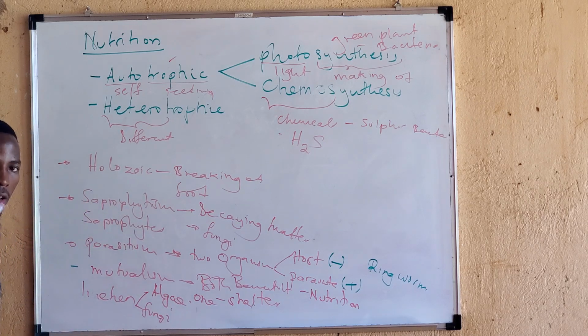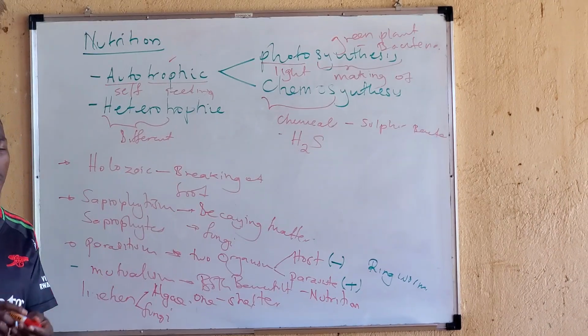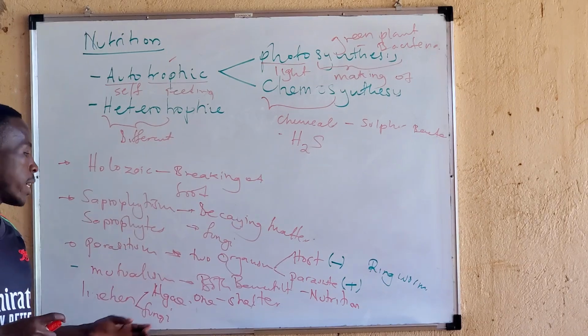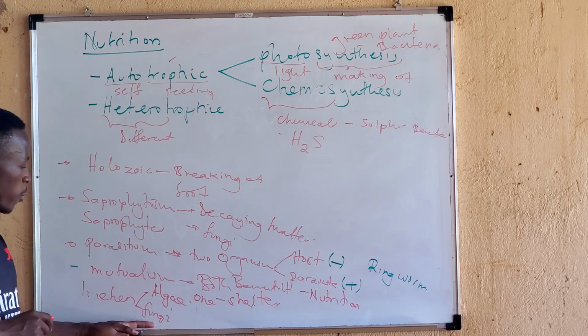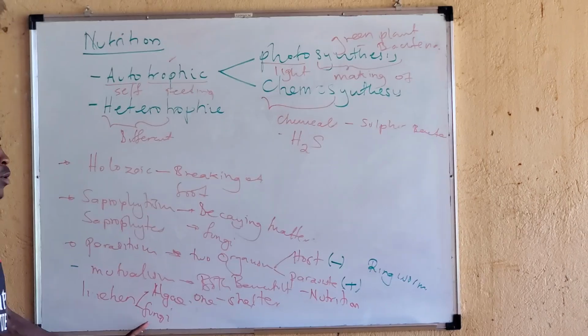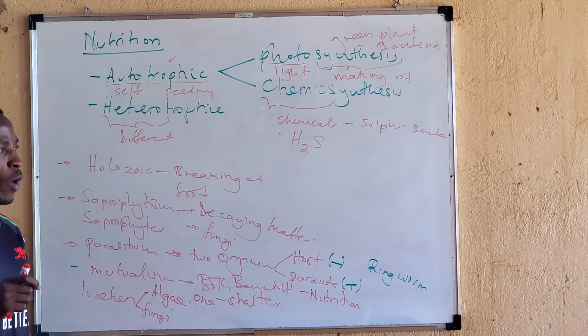Ladies and gentlemen, all of us are aware that algae are almost green in color. Therefore, they are able to manufacture their own food. However, fungi cannot manufacture their own food, because they lack chlorophyll.